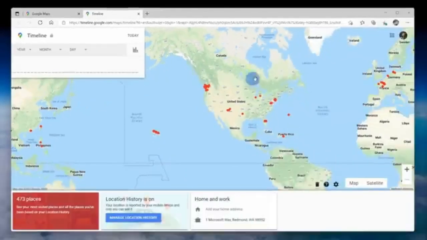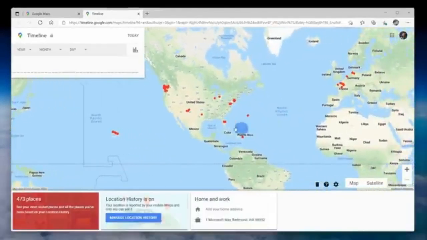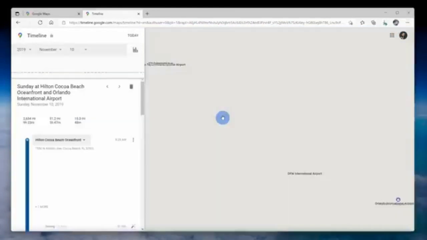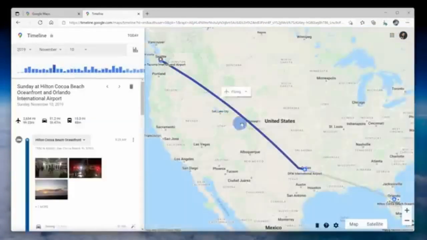Here I see a map of the world with red dots indicating all of the different places I've been. Let's say I want to revisit my trip to Orlando, Florida. Here I'll click on the dot in Orlando. And here I can see that I flew to Orlando through Dallas. And down below I see day by day that I was on this trip. So I can click through and see every single thing that I did.